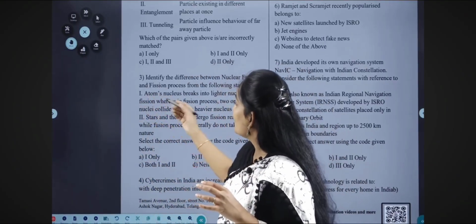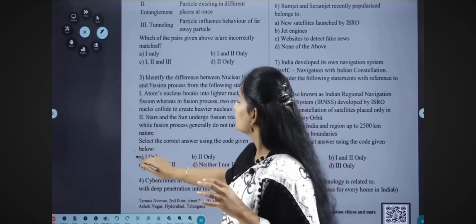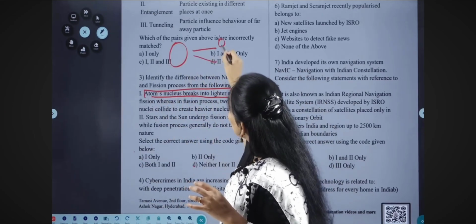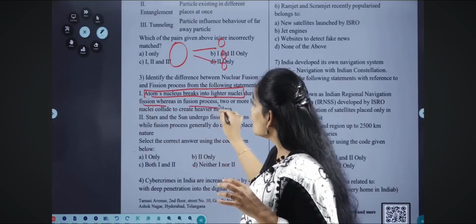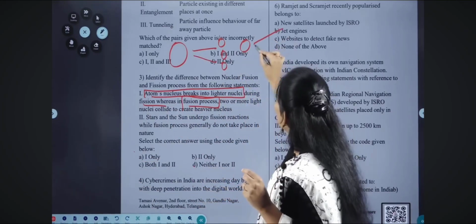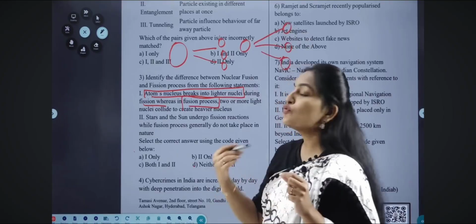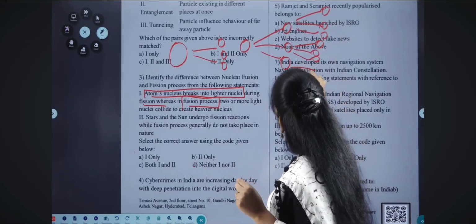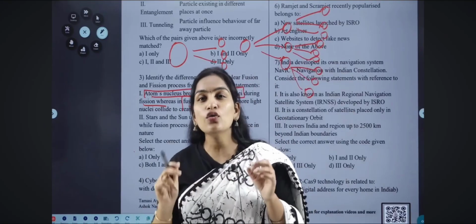The first option: the atom's nucleus breaks into lighter nuclei. Yes, the bigger atom breaks into smaller nuclei during fission. Whereas in the fusion process, it is said to be like a chain reaction, where a single particle is processed into two or more light nuclei, and this is a continuous process, like continuously from a single molecule you can get multiple nuclei.